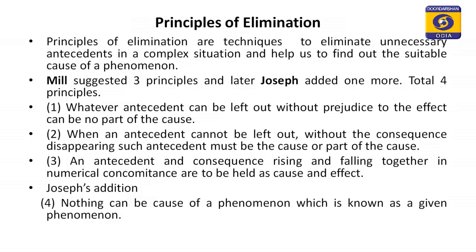Now, the third principle of elimination: an antecedent and consequence rising and falling together in numerical concomitance are to be held as cause and effect. Here I want to clarify two terms, antecedent and consequence.